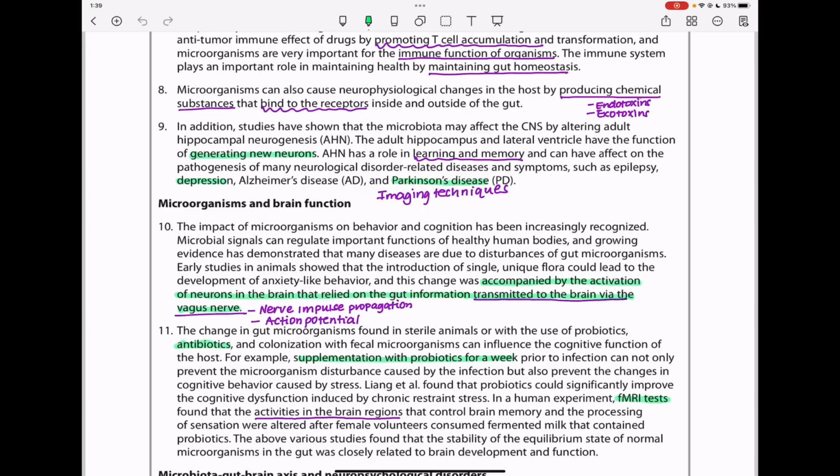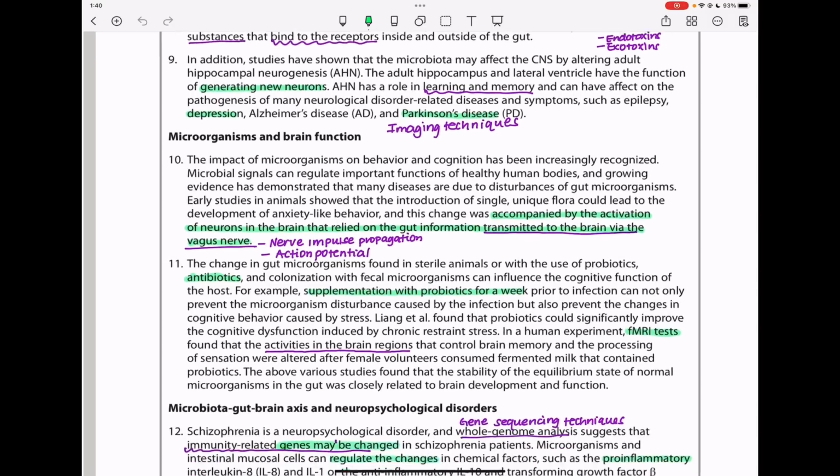In paragraph 10, the impact of microorganisms on behavior and cognition has been increasingly recognized. Microbial signals can regulate important functions of healthy human bodies, and growing evidence has demonstrated that many diseases are due to disturbances of gut microorganisms. Early studies in animals show that the introduction of single unique flora could lead to the development of anxiety-like behavior, and this change was accompanied by the activation of neurons in the brain that relied on the gut information transmitted to the brain via the vagus nerve.